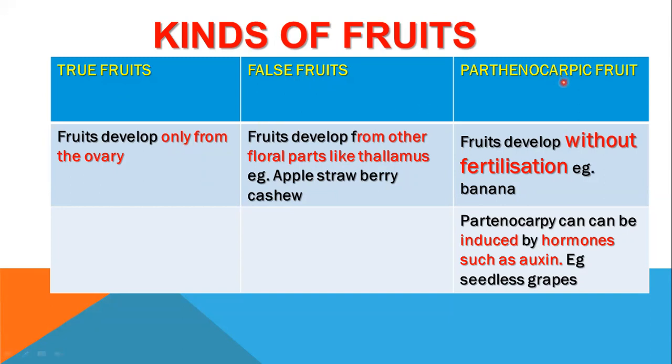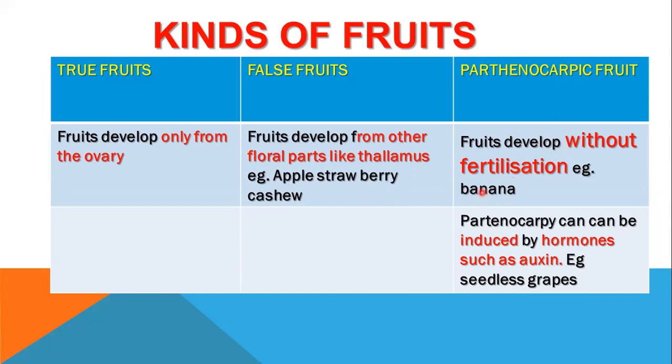Now, parthenocarpic fruits are also false fruits, but they are developed in a special way. That's why we learn them under a separate heading. A parthenocarpic fruit is a fruit developed without fertilization. They can be developed from the egg or nucellar cells, not from the other floral parts. Parthenocarpy is the formation of fruits without fertilization.